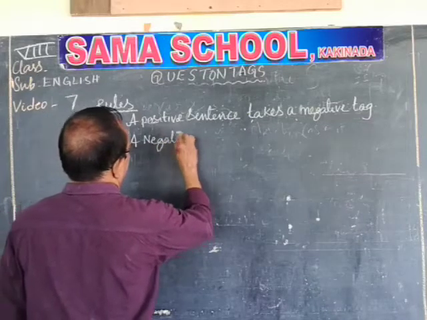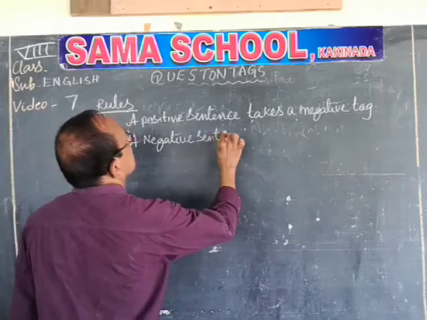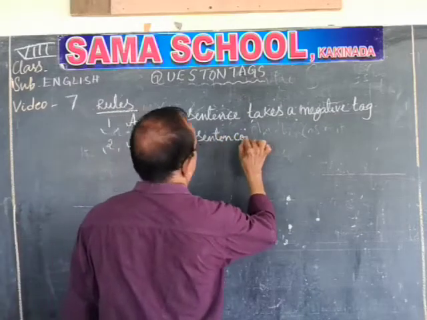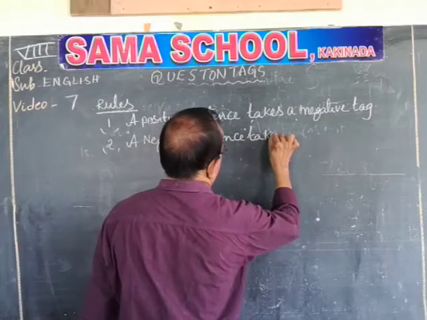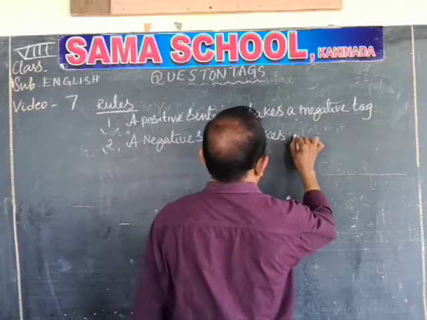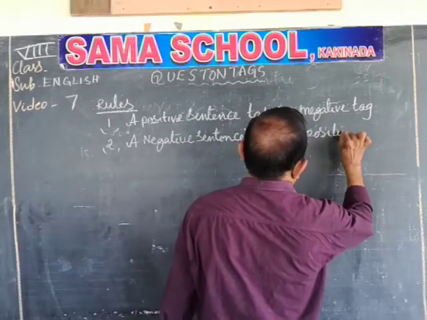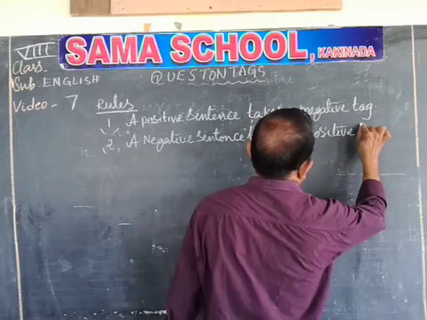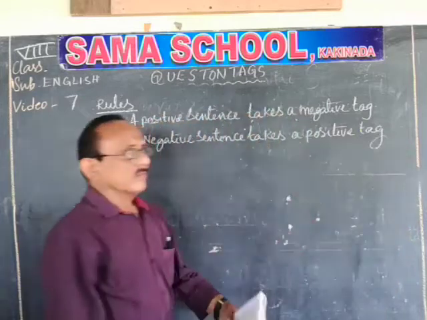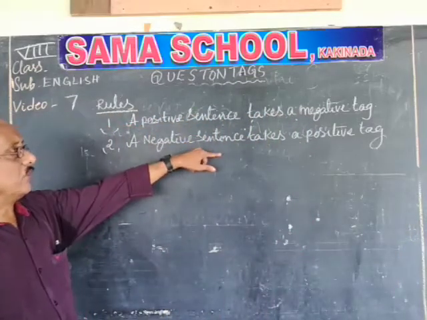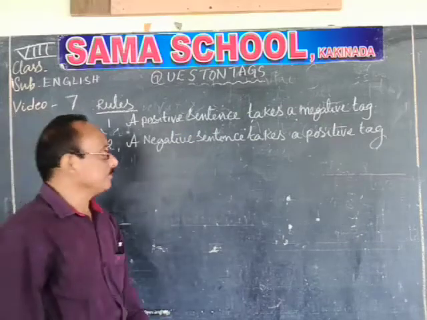Just like that, the second rule is: a negative sentence takes a positive tag. So it is reverse. A positive sentence takes a negative tag and a negative sentence takes a positive tag.